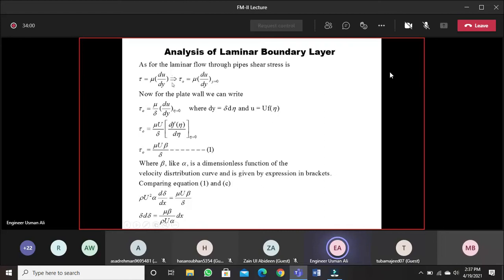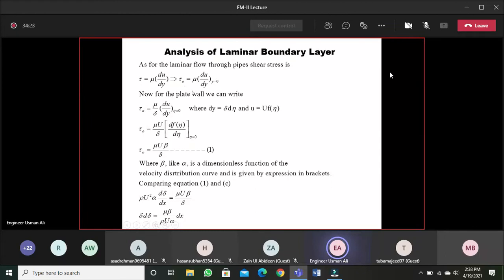Now if you want to write the same for the plate, for our condition we have the smooth flat plate, or one side of the smooth flat plate. For that, what will be the equation? Just looking at this equation, we can write tau naught is mu into du over dy, where y is approaching 0. The same we can write for the plate as well.